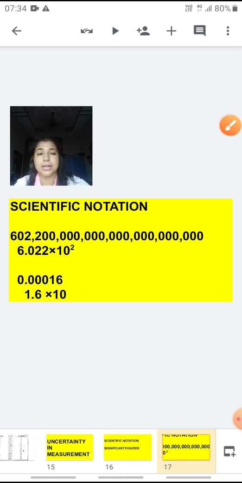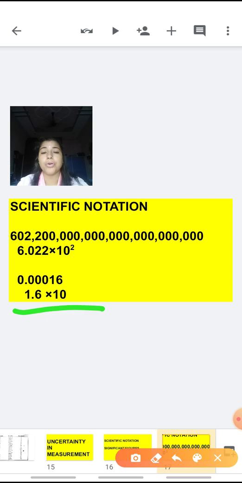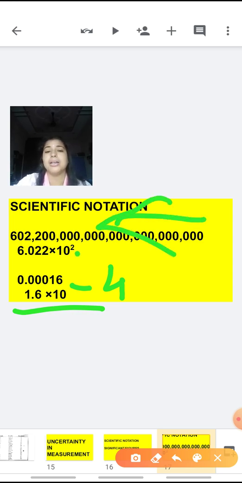Like in the second example I have shown you, it is 0.00016. There is no use of writing it as 0.00016. So instead we write it in scientific notation like 1.6 into 10 raised to the power minus 4. If we have taken the decimal to the right hand side, we write minus. If we are taking the decimal to the left hand side, we write the power in plus. It is plus 23. If we are taking it to the right hand side, 4 places we have jumped, we write it in the form of minus 4. Hope you are understanding this.